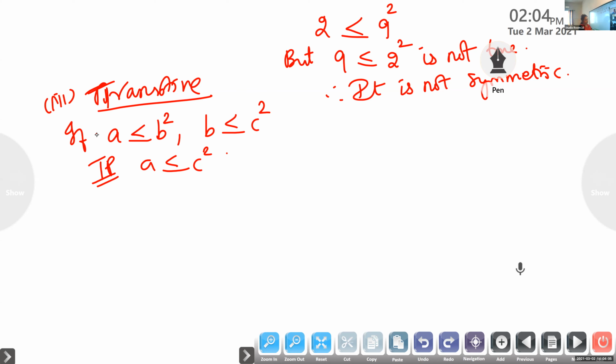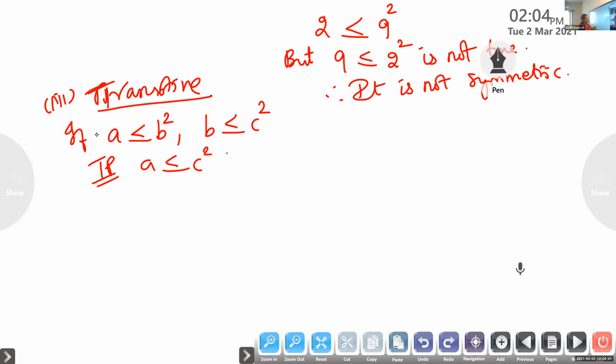Show that relation R equal to A comma B such that A is less than B square is neither reflexive, nor symmetric, nor transitive. That means you have to prove it is not transitive.